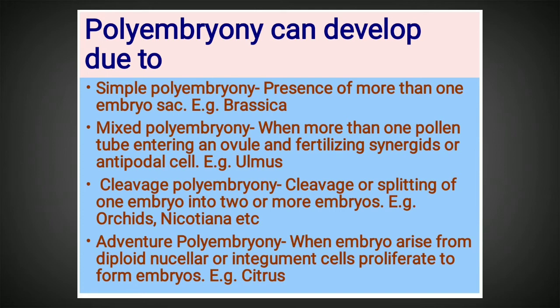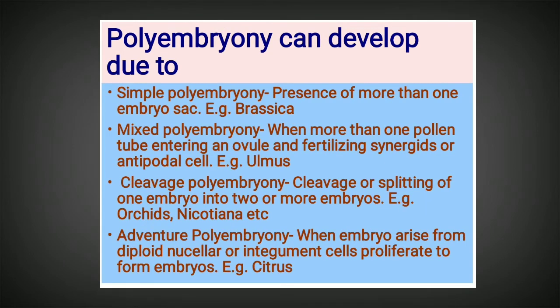So when a particular plant, say for example Brassica, develops the embryo sac from all the 4 megaspores, and different pollen grains come and enter the ovule, when all the eggs from all the embryo sacs are fertilized by many pollen grains, that condition is called simple polyembryony.